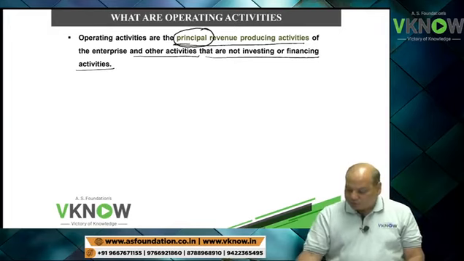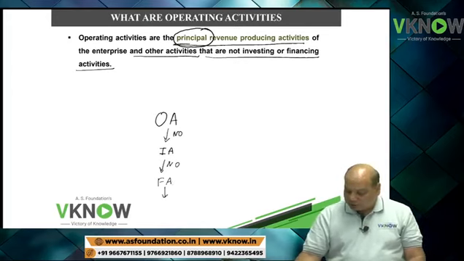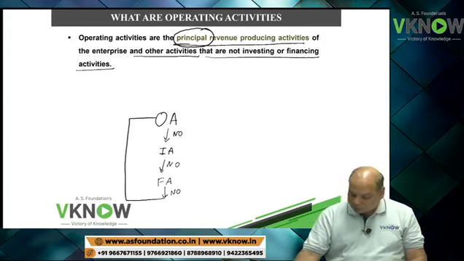So what the standard says is, check whether it is an operating activity. If it is not an operating activity, check if it is an investing activity. If it is not an investing activity, check if it is a financing activity. The answer is no, it is not a financing activity.